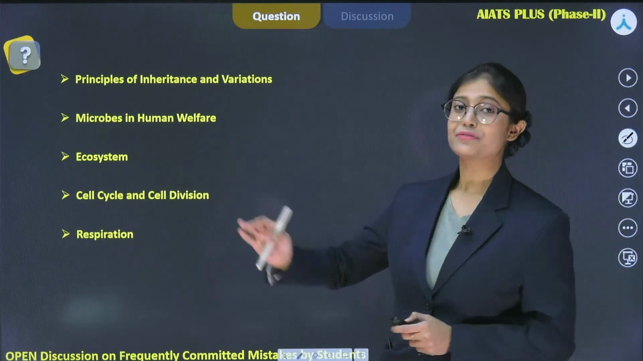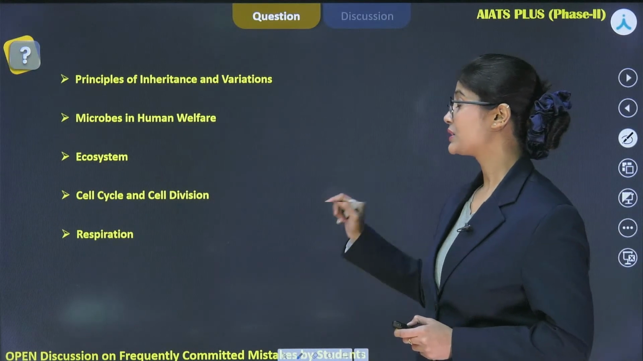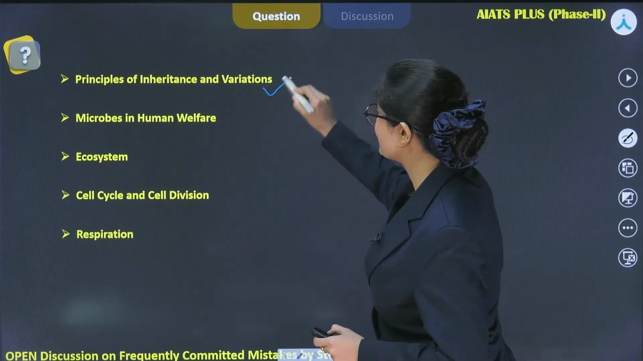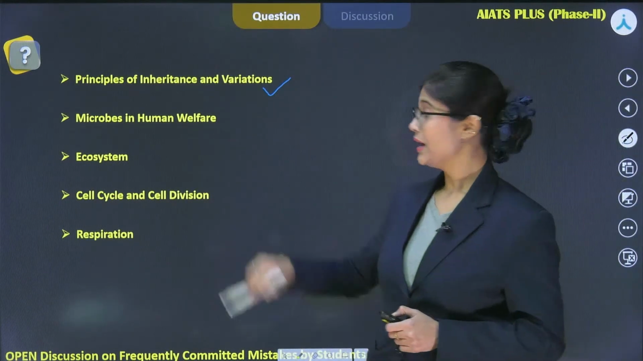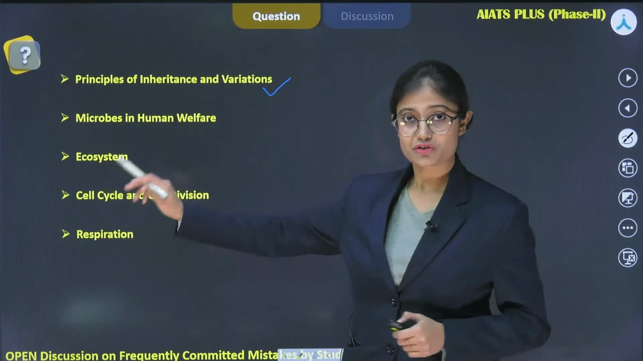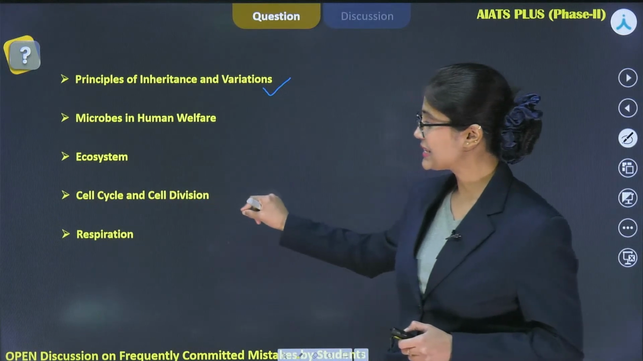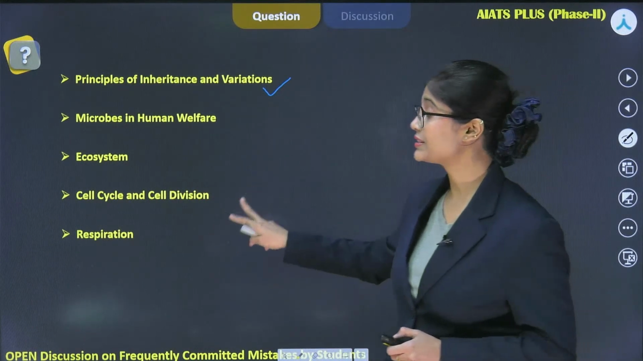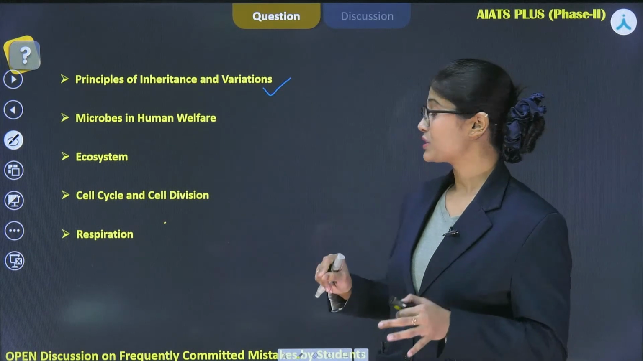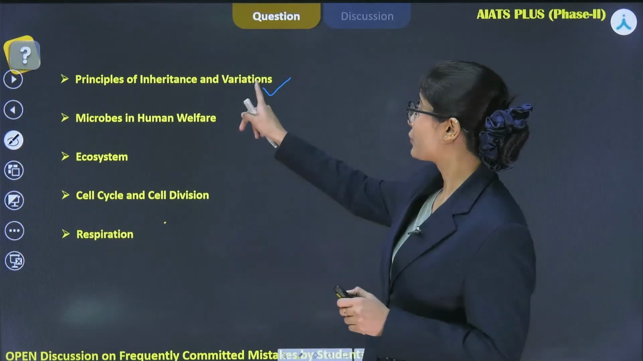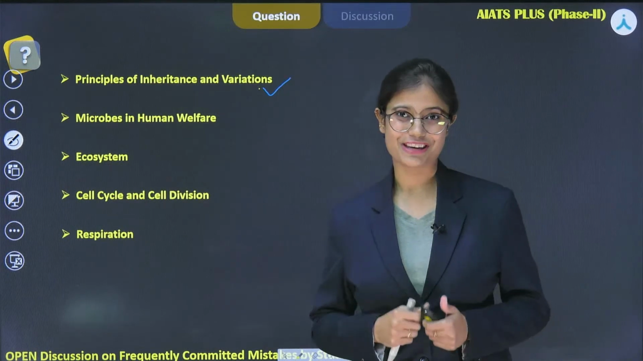First two topics are from class 12: principle of inheritance and variation, and microbes and human welfare. These chapters have very high weightage in the NEET exam, right? Next is ecosystem, which also carries very good weightage. The next two chapters are cell cycle, cell division and respiration, and almost 4 to 5 questions have been asked from them every year. Same goes with the first chapter. So please be very attentive in this class.